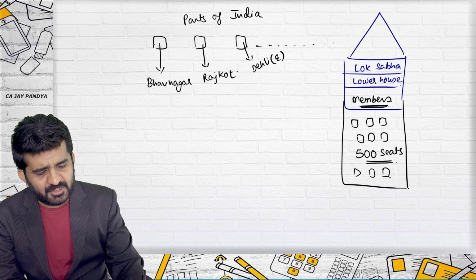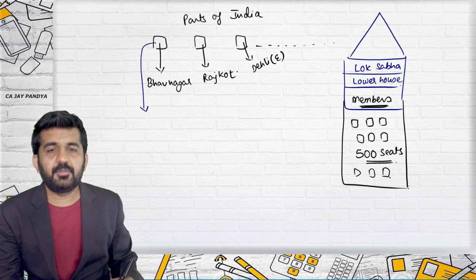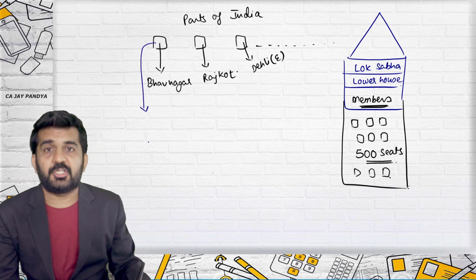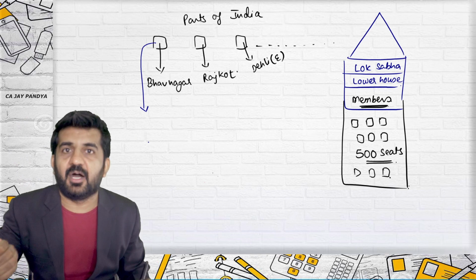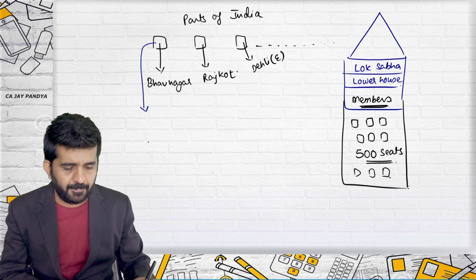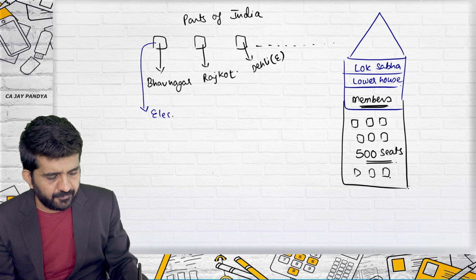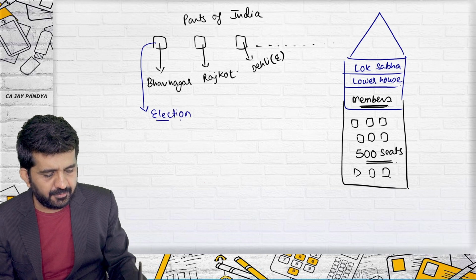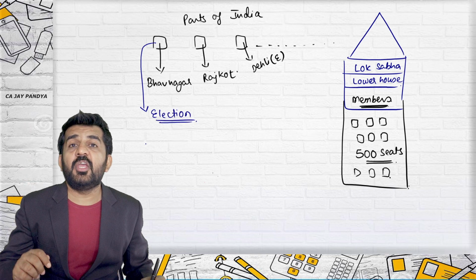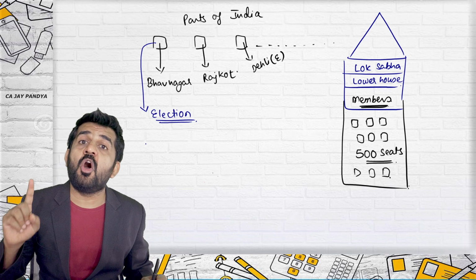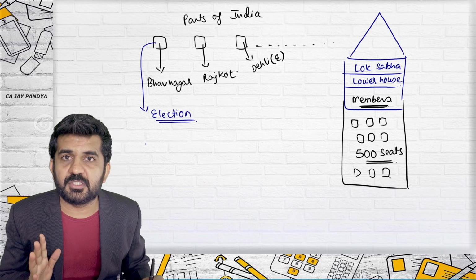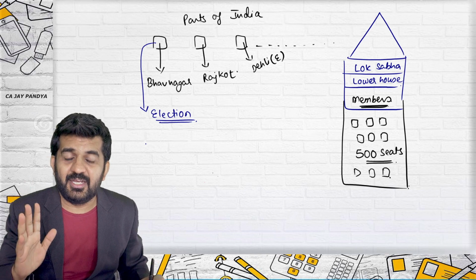And in these parts, the Election Commission of India will conduct elections. It is an autonomous body which will conduct elections. In which part? In all 500 parts, they will do elections.